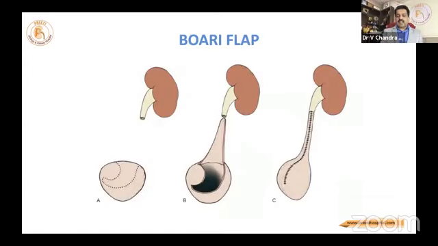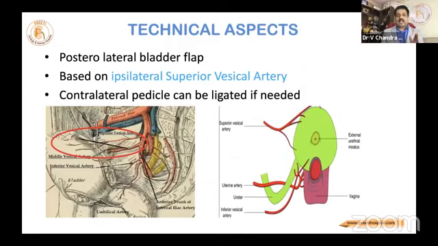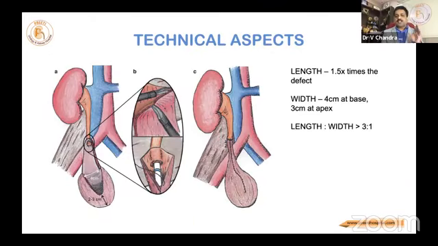This is the standard slide. Ipsilateral superior vesical artery is most important. So on the ipsilateral side, don't go posteromedially. There is no need to lift the bladder. The bladder has to be on the floor. On the opposite side, it is very rarely required. This is the primary concept.